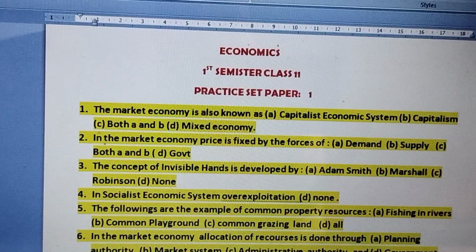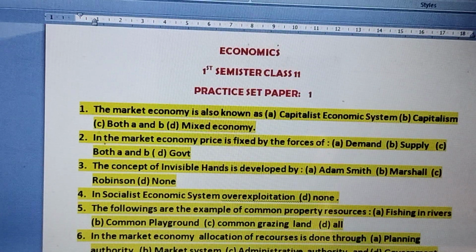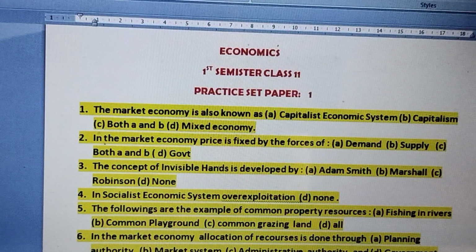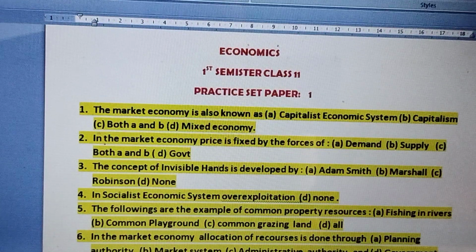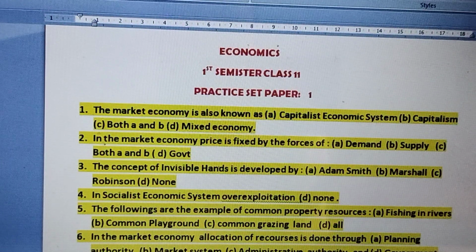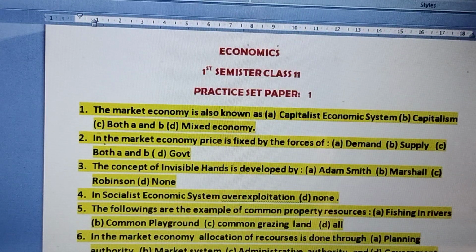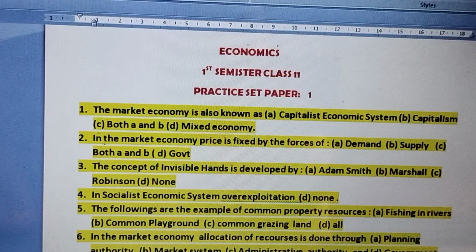Number 3, the concept of invisible hands is developed by Adam Smith, Marshall, Robinson, and Nunn. The concept of invisible hands is definitely developed by Adam Smith, who is known as the father of economics. In the market economy, we discussed just now that the price is determined by the forces of demand and supply, which is not being controlled by any individual or by the government.